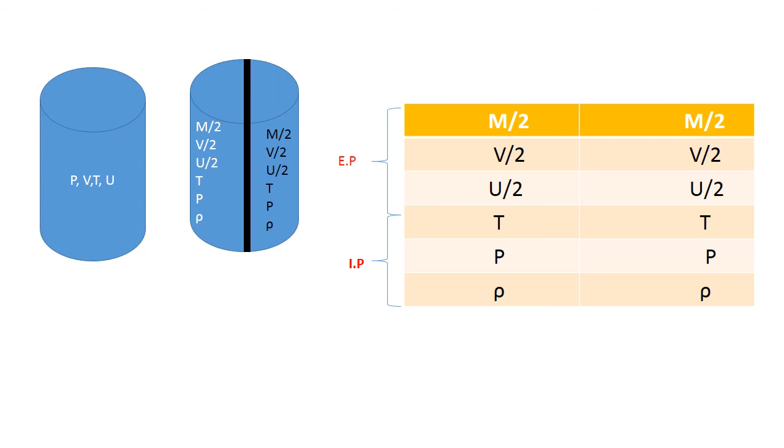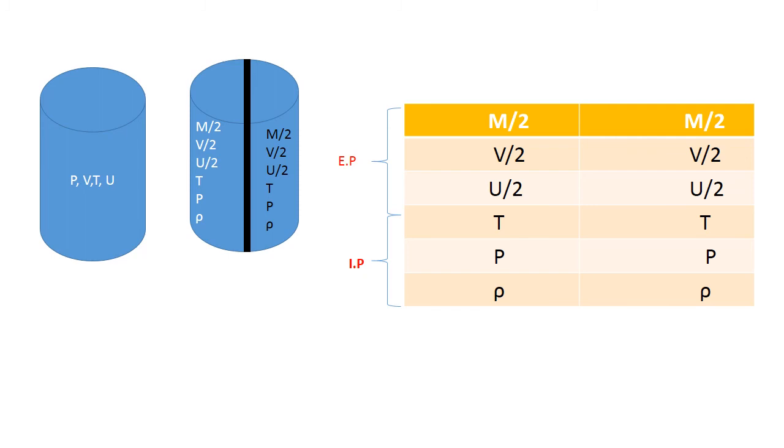To understand the intensive and extensive properties, we will consider a gas filled in a cylinder. Let the density of the gas be rho, its pressure P, volume V, temperature T, and internal energy U. Let us imagine that we can make a compartment in that cylinder, which will result in the division of mass. That means the total mass will get divided. So it's m by 2 in the first half of the cylinder, and in the second half of the cylinder you have m by 2. Then volume gets divided as V by 2, V by 2.